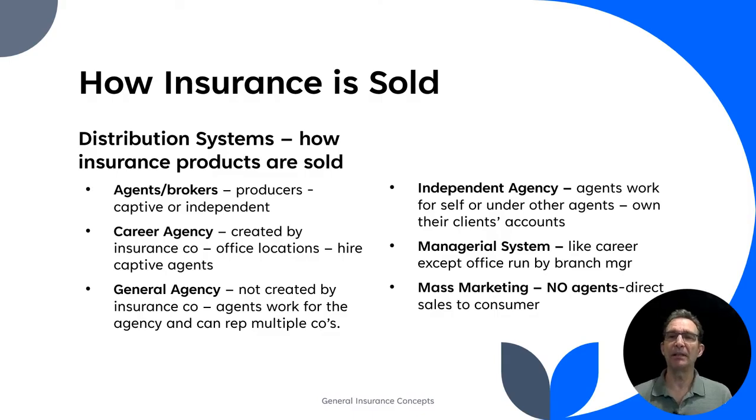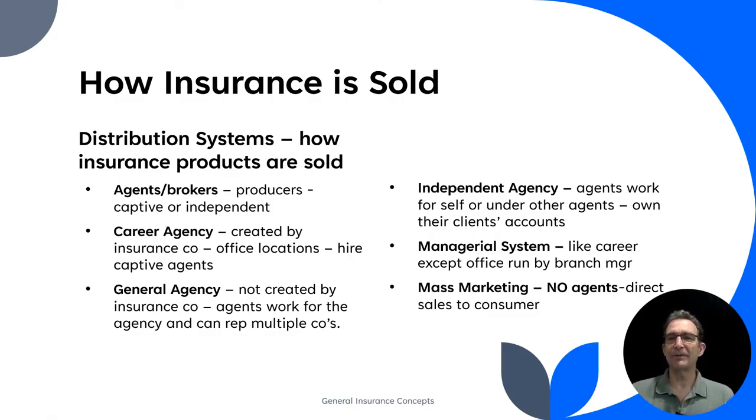Mass marketing is the only system here that has no agents. And one example of that is you're looking at particular ads. You see ads for insurance on TV, and that company probably has some representatives that they have online on the phone, but they're not hiring agents.